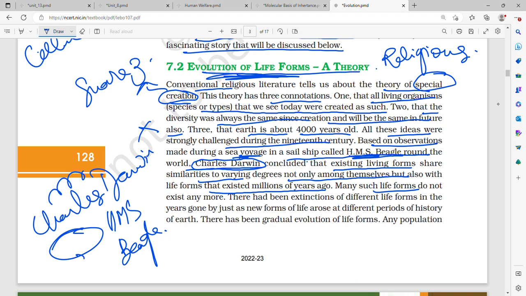Many such life forms do not exist anymore. That is, there have been extinctions of different life forms in the years gone by, and new forms of life have arisen at different periods of the history of Earth. There has been gradual evolution of life forms. The previous life forms such as dinosaurs, which do not exist anymore, look very different from us. And there are so many animals and organisms which look very different from us, but that doesn't mean that we are completely different, that we were created like this and they were created like that. No, somewhere or the other, they are our ancestors and we have evolved from them. There are similarities to varying degrees.